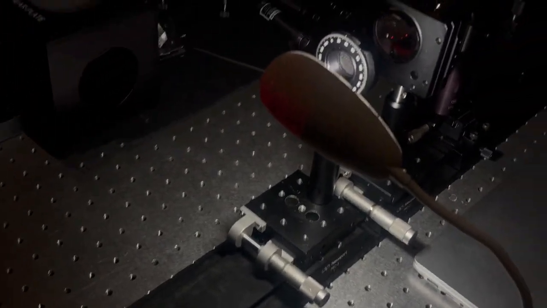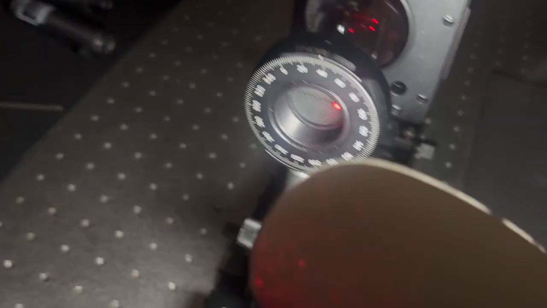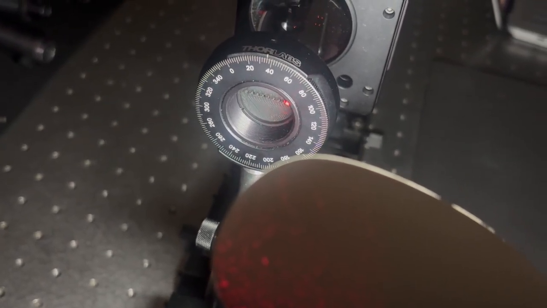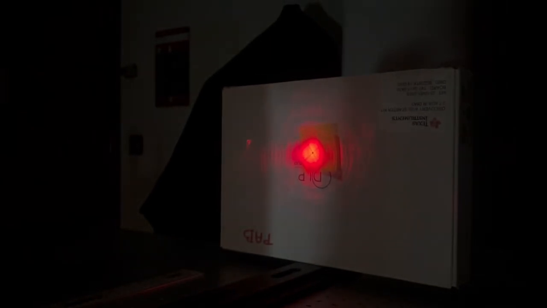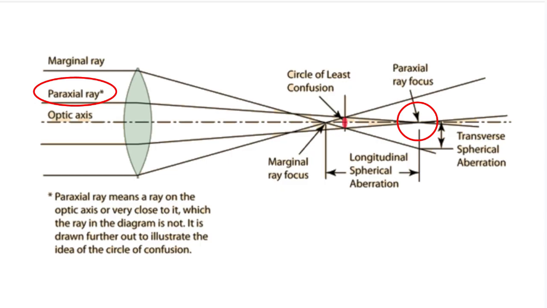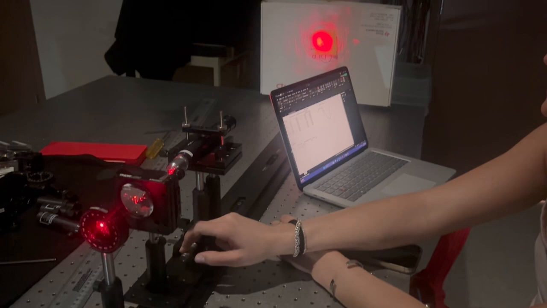To begin collecting data, we started from the extreme hole on the Hartmann mask, which corresponds to the marginal focus, where the outermost rays of the lens converge, by shifting the beam using the mirror translation. The on-axis ray fan was measured by scanning the mirror through each hole, while laterally adjusting the microscope to recenter the projected spot. The positions of the mirror holes and microscope were recorded, which then allowed us to generate a transverse ray plot. To find the paraxial focus, which corresponds to the point where central rays of the lens converge, the beam is again scanned through each hole, but this time the microscope is translated along the rail to maintain alignment with the projected spot.